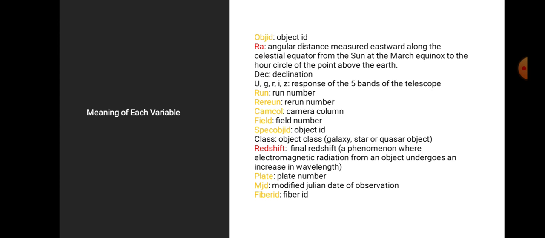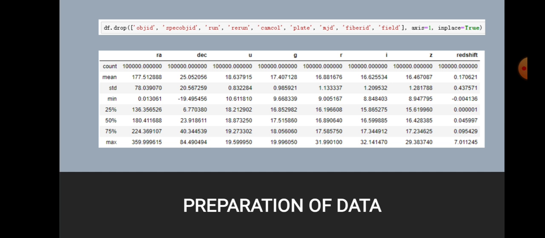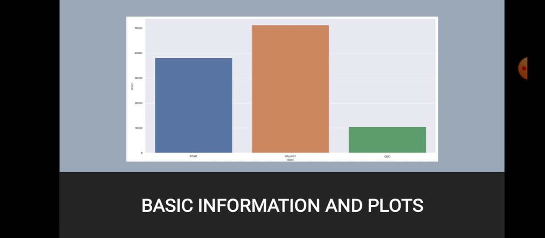The variables colored in orange are those that don't have a real meaning in the determination of the object. They are just some IDs or numbers. So we chose to drop these variables. Then the results of the prediction will be more reliable. From this plot, we can see that galaxy is the most popular system in our universe, while at the same time, quasar is the most uncommon system in the universe.